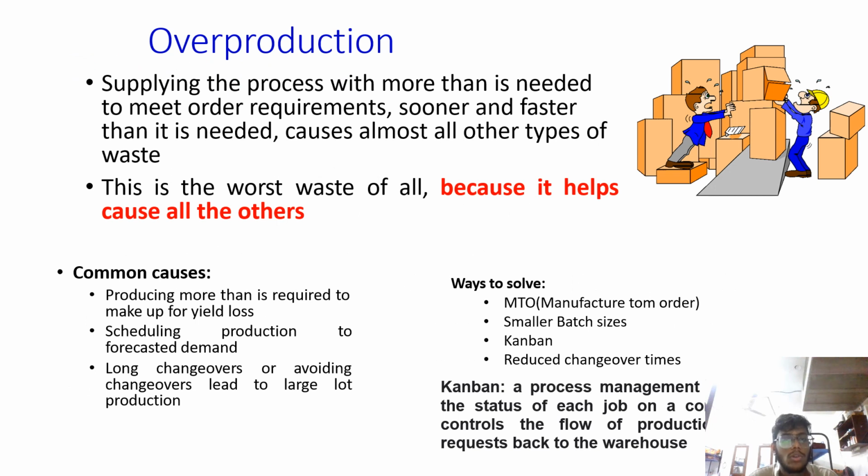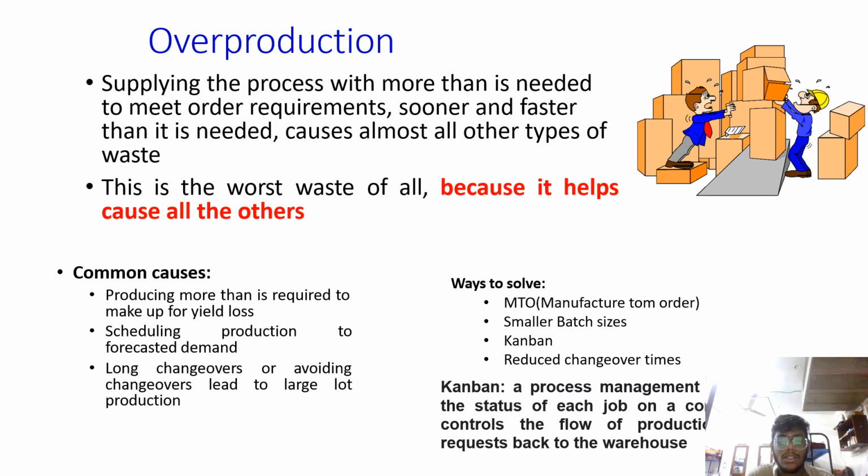Overproduction, supplying the process with more than is needed to meet order requirements, sooner and faster than it is needed, causes almost all other types of waste. This is the worst waste of all because it helps cause all others. Some of the common causes are producing more than is required to make up for yield loss, scheduling production to forecast demand, and long changeovers or avoiding changeovers leading to large lot production. Ways to solve are manufacture to orders, smaller batches, Kanban, reduce changeover times.